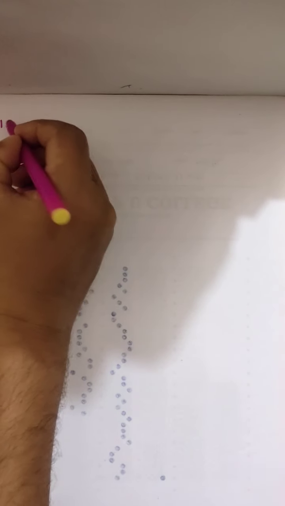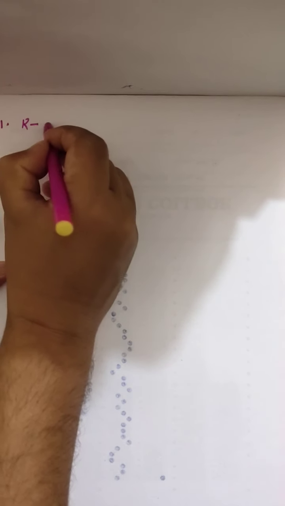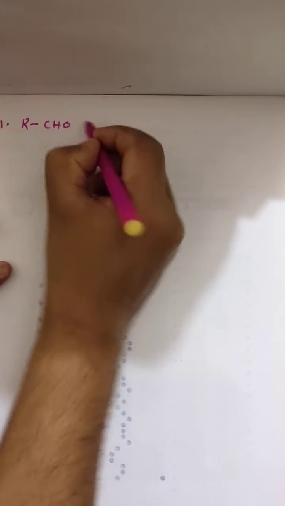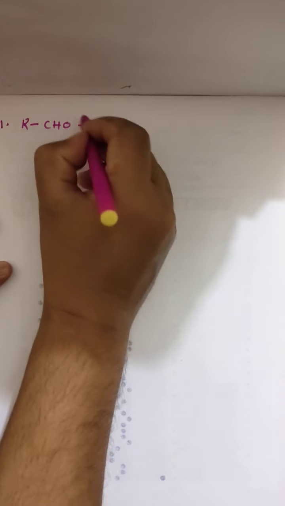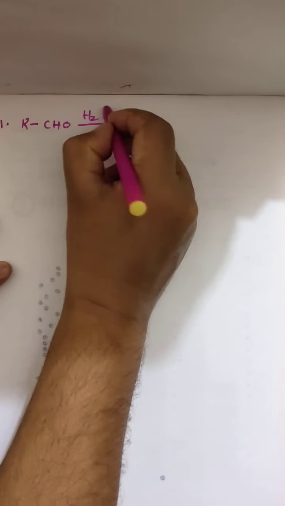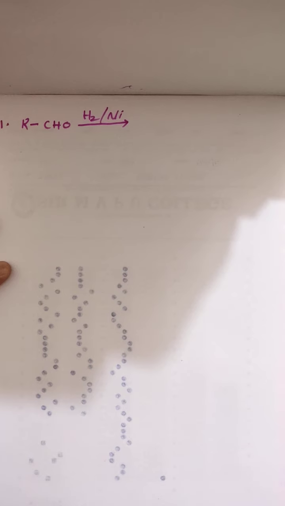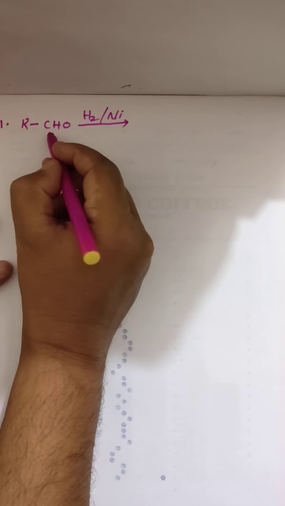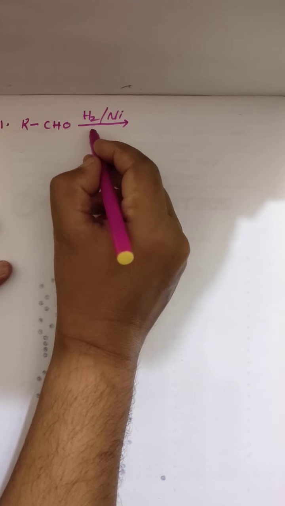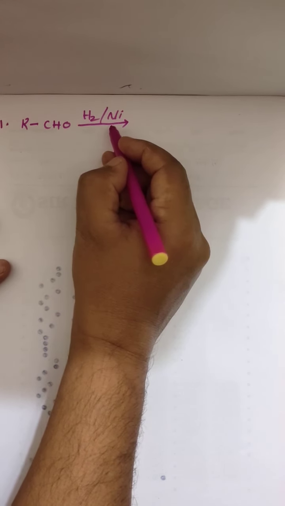Example number 1. Here they have given RCHO in the presence of hydrogen and nickel catalyst. Look here, this is an aldehyde. Aldehyde is easily reduced in the presence of hydrogen and nickel catalyst.